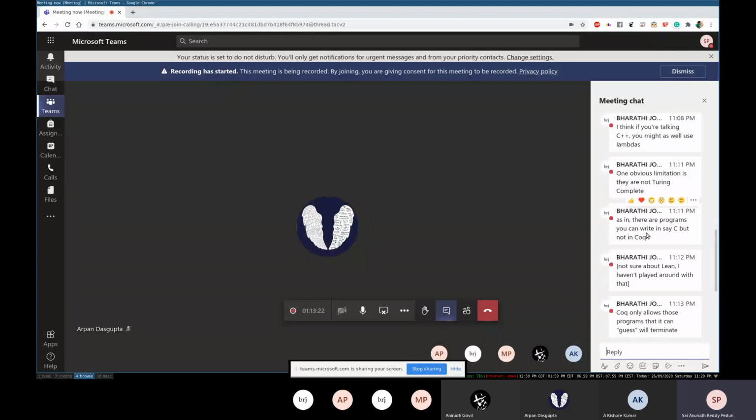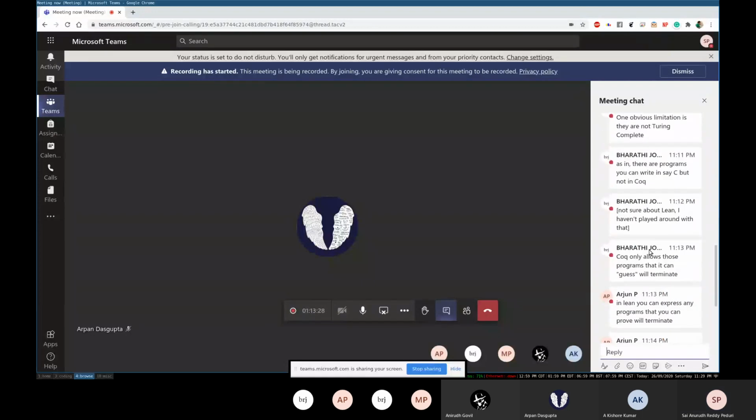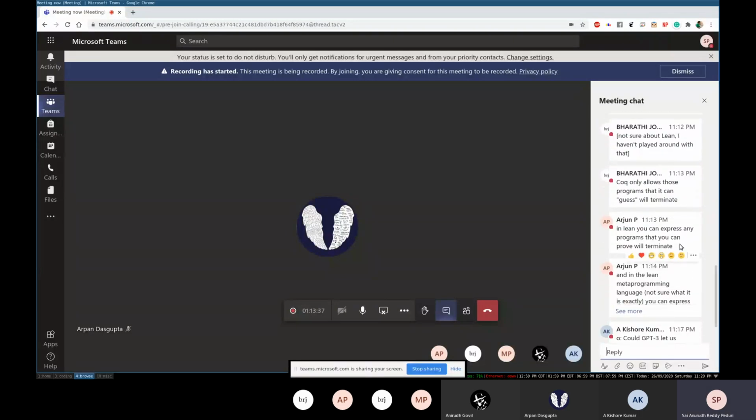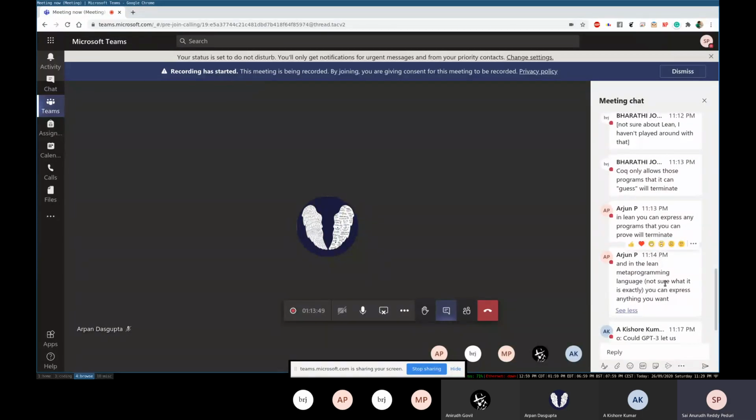As in, there are programs you can write in C, but not in Coq. Yeah, these theorem provers are not Turing complete. You can't write everything you want. Coq only allows those programs that it can guess will terminate. Yeah, precisely. It should be able to precisely know that they will terminate. You can't just write whatever you want. Okay, I'm not entirely sure about Lean.